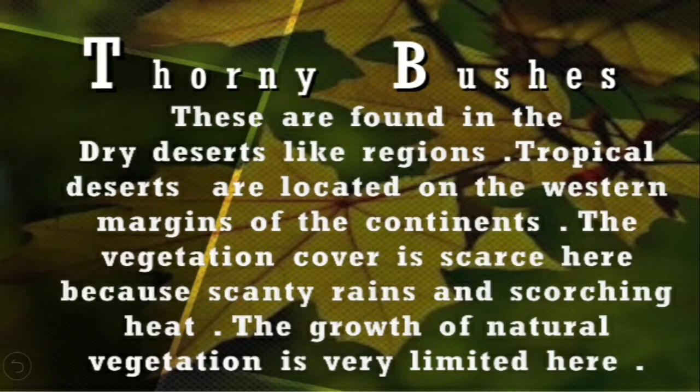Now comes thorny bushes. These are found in the dry deserts like regions. Tropical deserts are located on the western margins of the continents, and the vegetation cover is scarce here because scanty rains and scorching heat is there, and the growth of natural vegetation is very limited here.